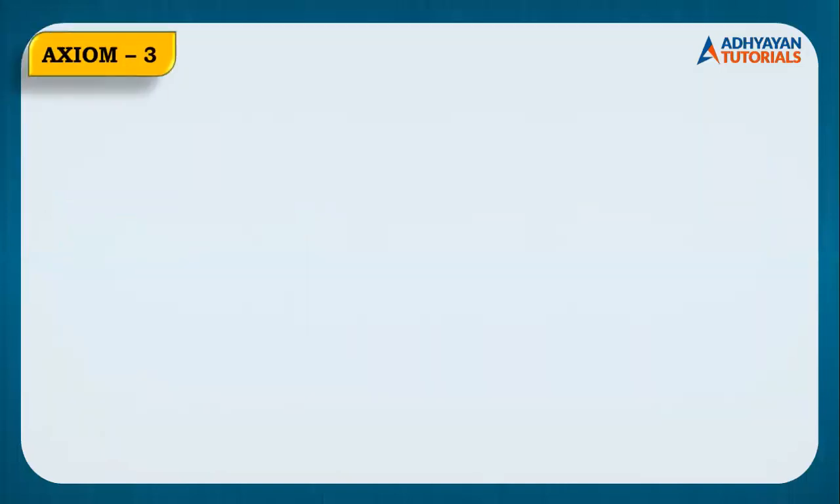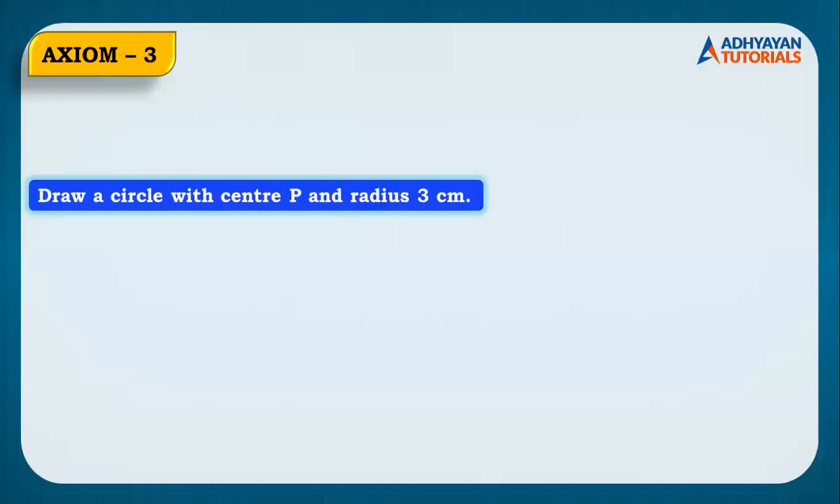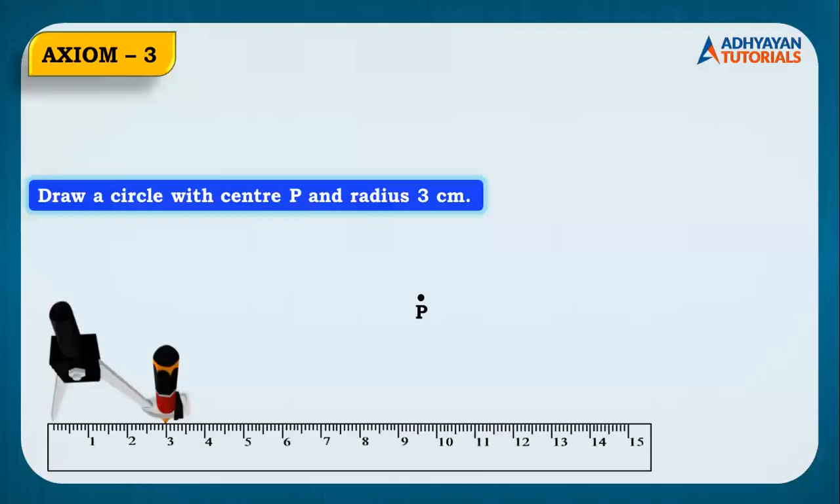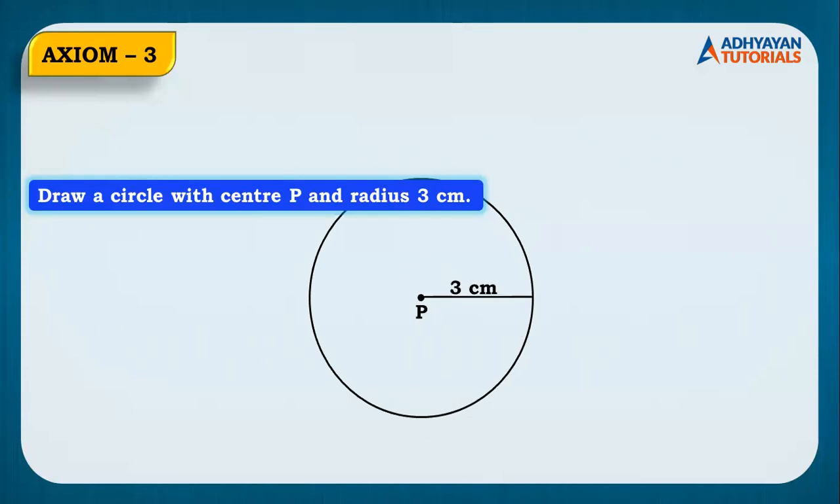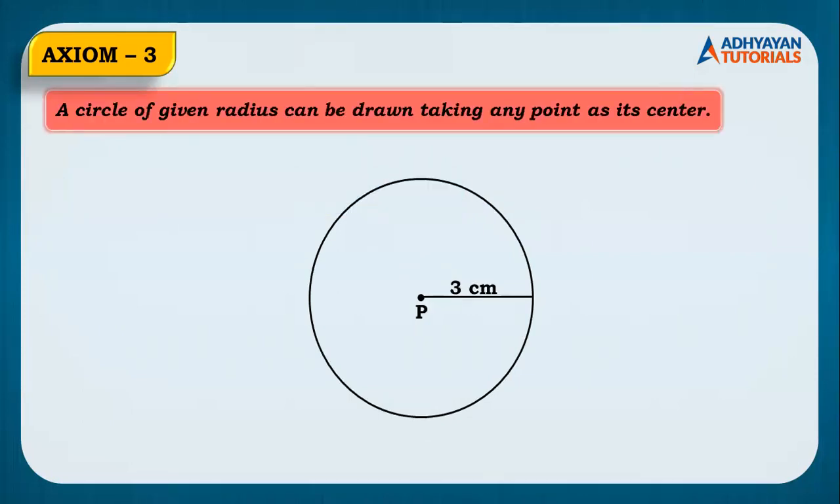So we move to the third axiom, children. Now, the third axiom is more activity based. Let's say, draw a circle with center P and radius 3 centimeters. Can we do it, children? Yes. You don't have to do it now. I just asked, can we do it? I'll show you how. We consider a random point P anywhere. We take 3 centimeter radius in the compass and we draw a circle, isn't it? So from here, what we conclude is a circle of given radius can be drawn taking any point as its center. That is the third axiom.